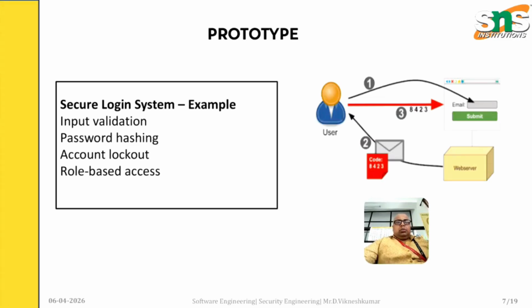This is video number 2, and in video number 1 we saw the term called prototype. This is a prototype sample, that is, it consists of a secure login system which has input validation, password hashing, account lockout and a role-based access system. So we are going to continue the topic called